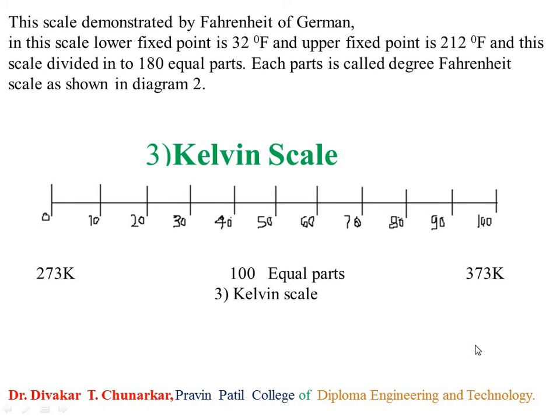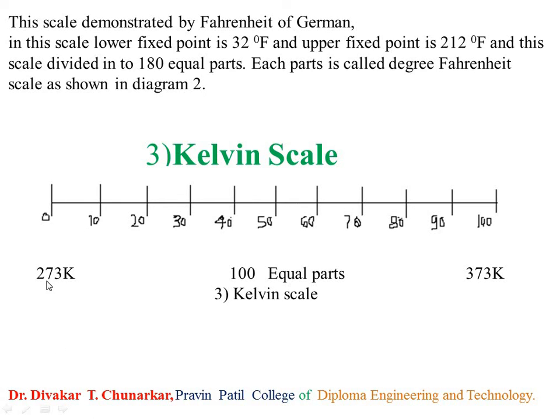Then the Kelvin scale. Kelvin demonstrated this scale. Initial point of the scale is 273 degree Kelvin and final point is 373 degree Kelvin, and the scale is divided in 100 equal parts. So these 100 equal parts are called the Kelvin scale.